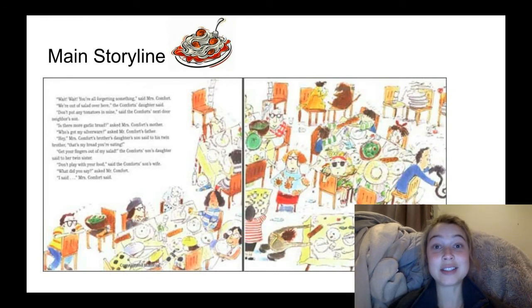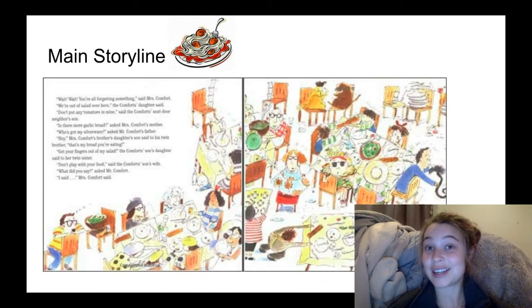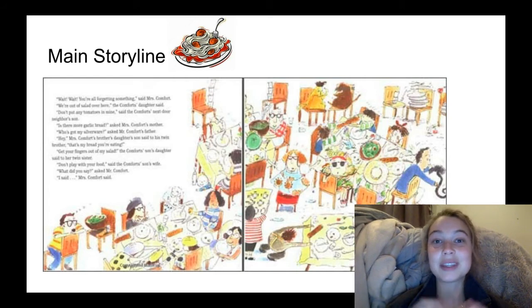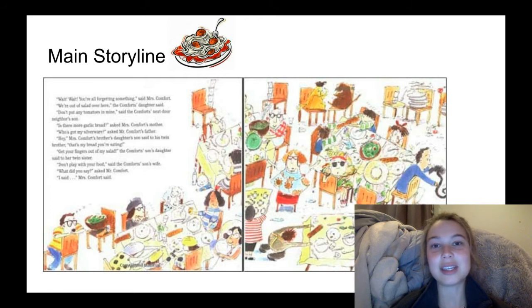Okay, so the main storyline. The main storyline is these two older couple, Mr. and Mrs. Comfort, want to have this big reunion slash party because they miss their families and friends. I thought this was so ironic and so relatable because just like right now, everyone is stuck in quarantine with the coronavirus going on. I know I've had thoughts of, I miss my family and friends. I wish I could have this big reunion, big dinner, and see everyone again and have that over food. So that was a great little relatable aspect that I thought about when I first read this story.